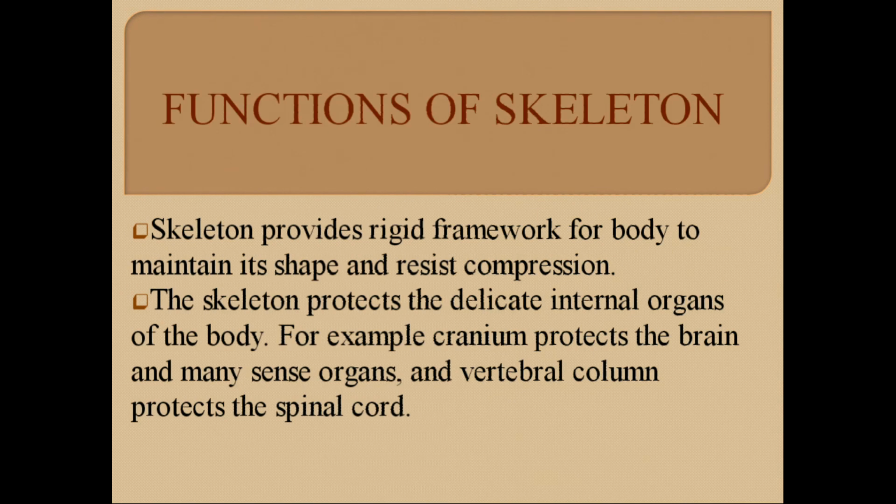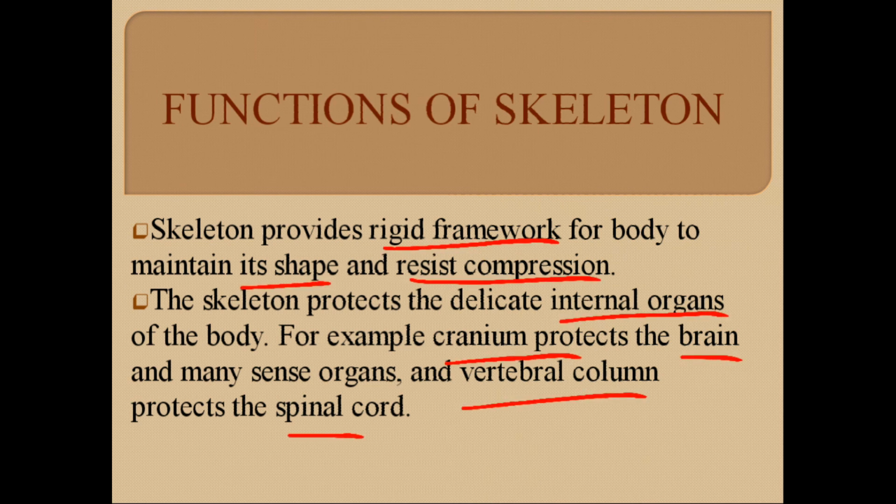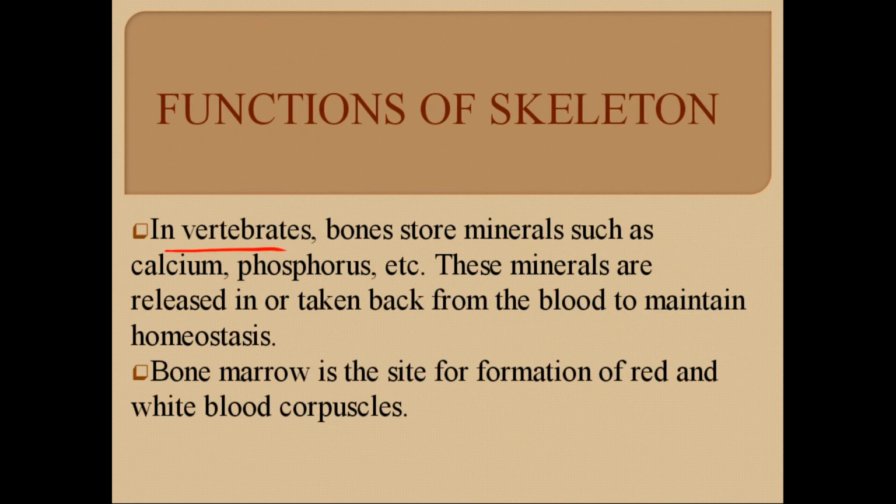The skeleton performs various functions. For example, it provides the rigid framework for the body, which helps to maintain its shape and resist compressional forces. Also, the skeleton protects the internal organs. For example, the cranium protects the brain, the vertebral column protects the spinal cord, and the ribs protect the lungs. In vertebrates, bones store minerals such as calcium and phosphorus.